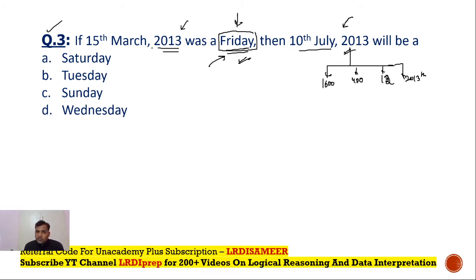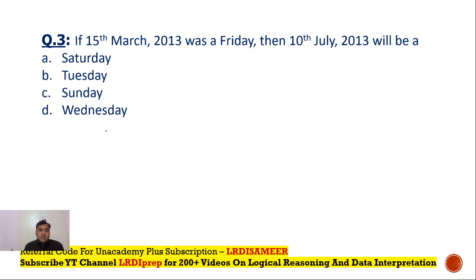If it is true that on 15th March 2013 it is actually a Friday, then you can solve this question like this, right? But if on 15th March 2013 it's not a Friday, then in these type of questions, you are supposed to answer the question with reference to the day of 15th March 2013. What you have to do is, when I'm moving from 15th March 2013 to 10th July 2013, you just see what are the total number of days that you are taking, right?